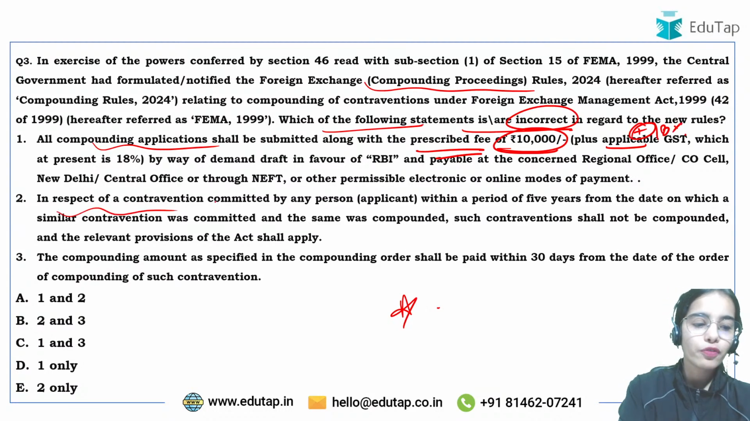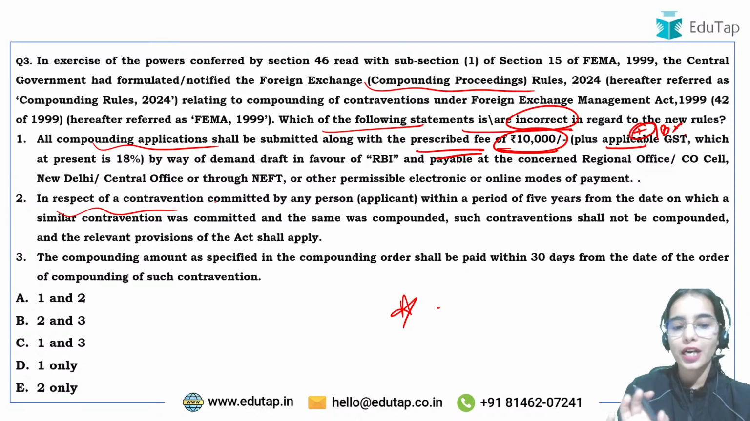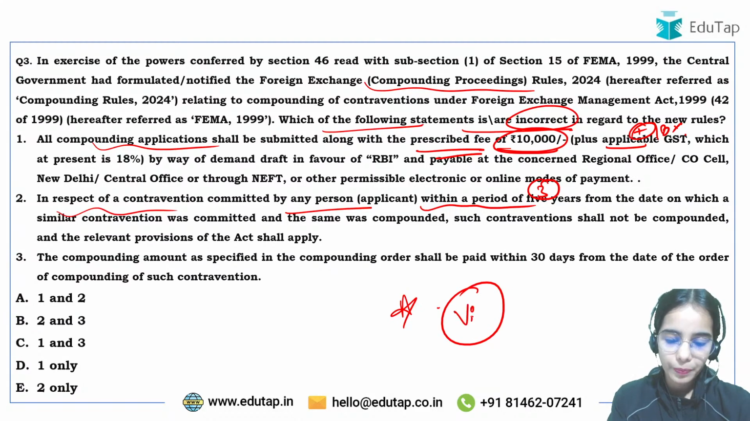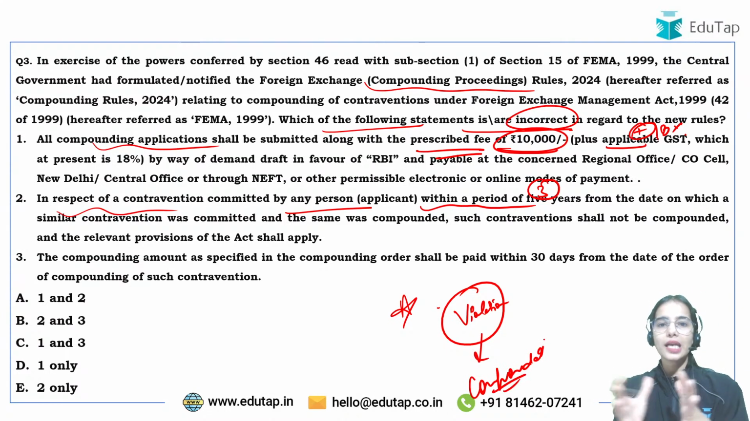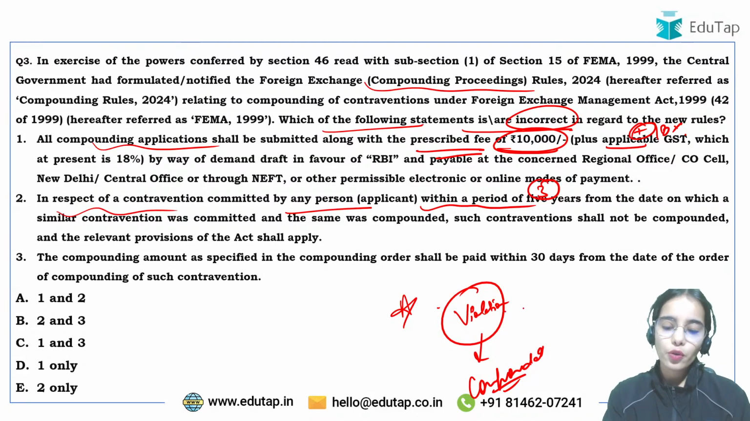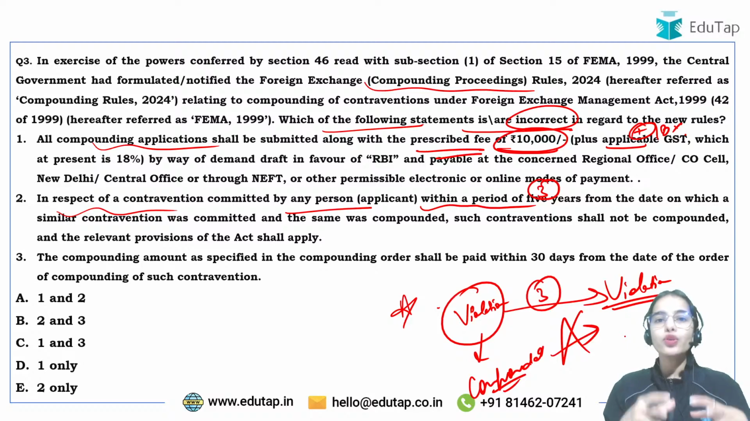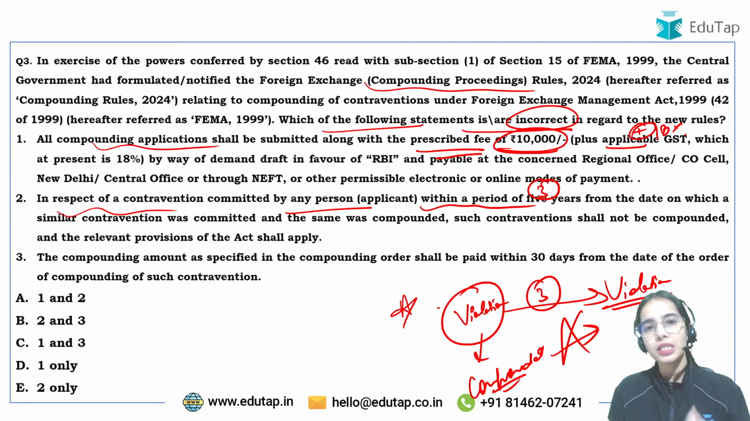In respect of a violation that you have committed by any person within a period of 3 years. So let's say you have committed a violation and that was compounded. That means you raised the compounding request and RBI said okay, you have made this mistake, no problem, do not do it again. Now within the period of 3 years you again commit the same violation. So in this case the compounding will not happen again. Now you will have to go in front of the adjudicating authority, because within 3 years you are making the same mistake again. Okay.